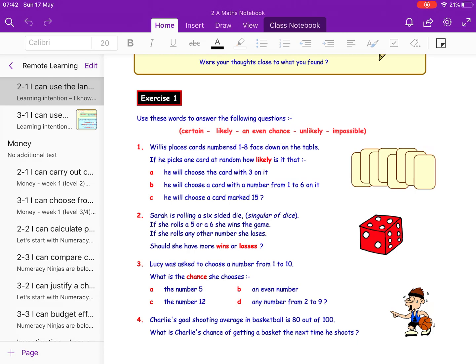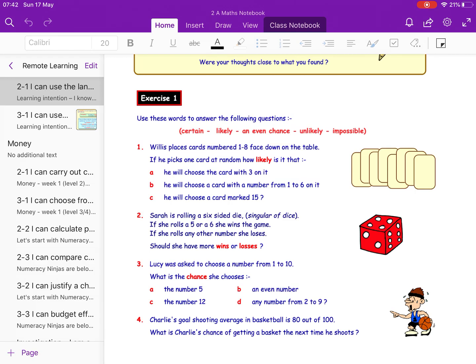For me, I would say, well, it's definitely not certain because they're not all with a 3 on it. Is it likely? Do the majority of them have a 3 on it? An even chance? Do half of them have a 3 on it? No. Unlikely? Do a couple of them or one of them have a 3? Yep. And then impossible would mean that there would be no 3 in there. So it can't be impossible. The chances are it's unlikely, because it's only 1 out of an 8 chance.